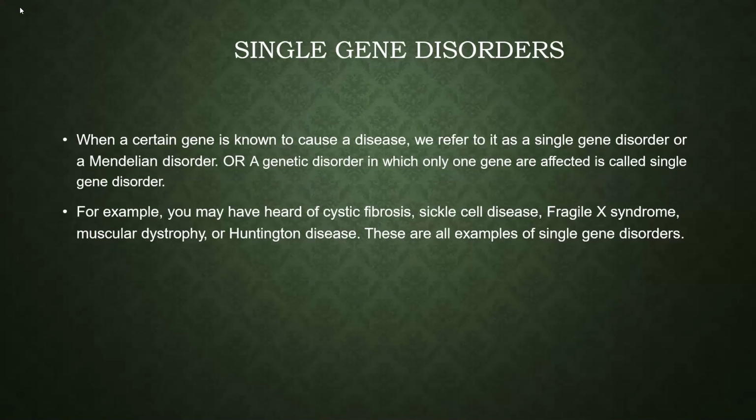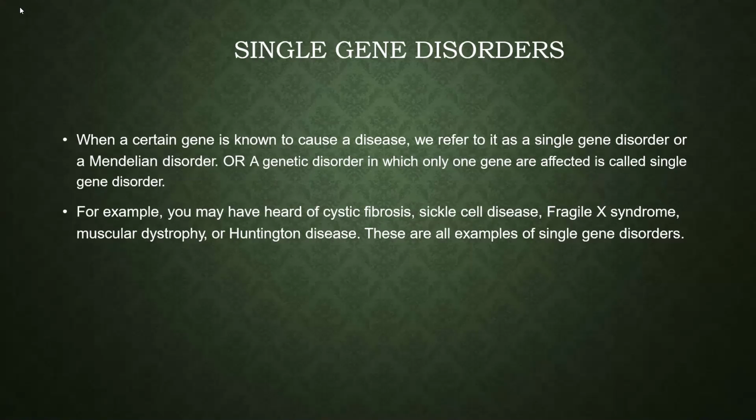When a certain gene is known to cause a disease, we refer to it as a single gene disorder or a Mendelian disorder, or a genetic disorder in which only one gene is affected is called a single gene disorder. Disorder here means diseases. Basically we are talking about different types of genes which are responsible for causing any disease.